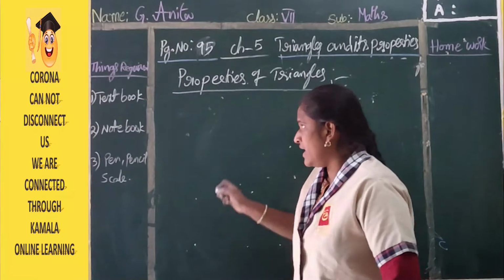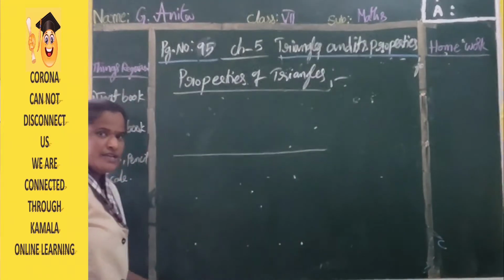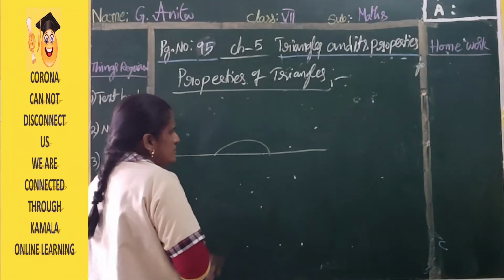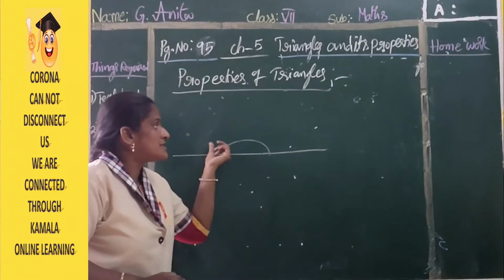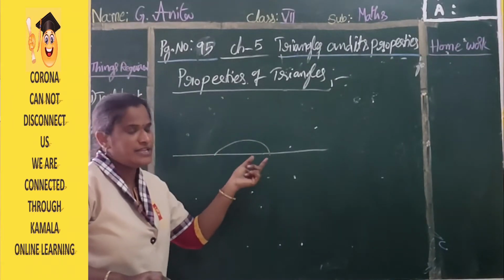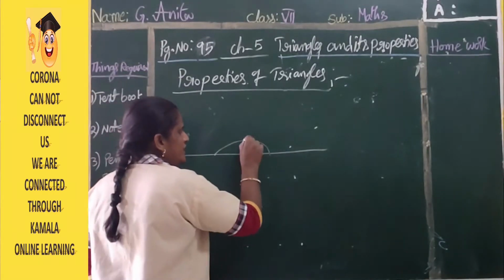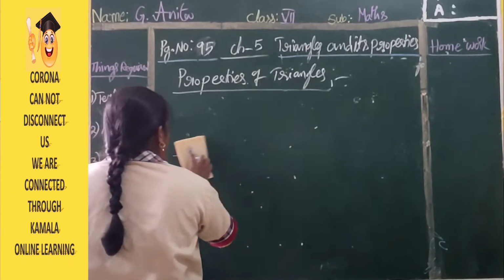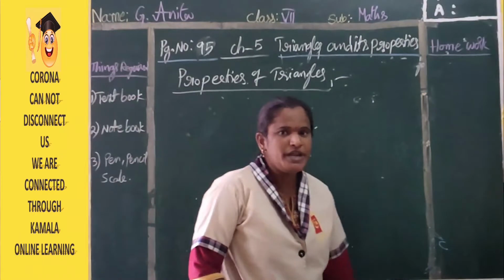So in that, for example, this is a straight line. In this straight line, they are given like this. This indication represents it is a straight line, a linear pair. It is the indication of a linear pair. Okay, 180 degrees. Next, the sum of all angles in a triangle should be equal to 180 degrees.